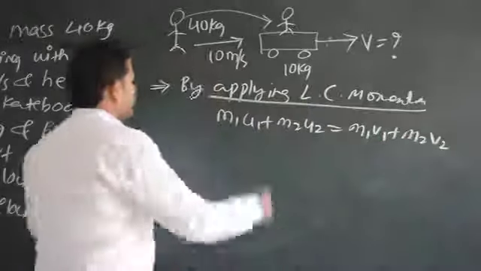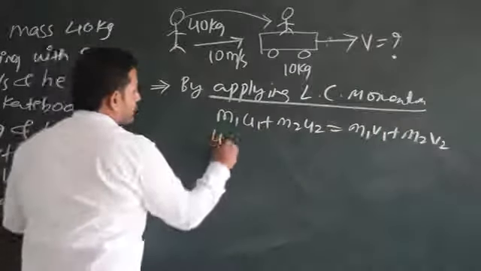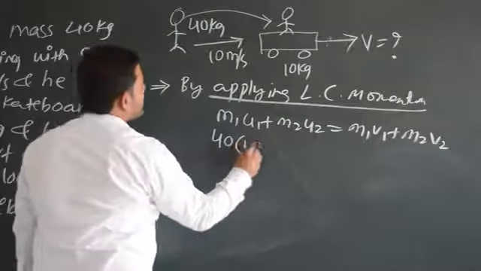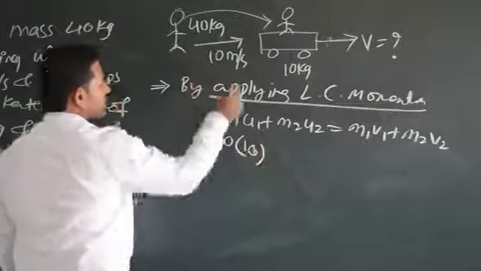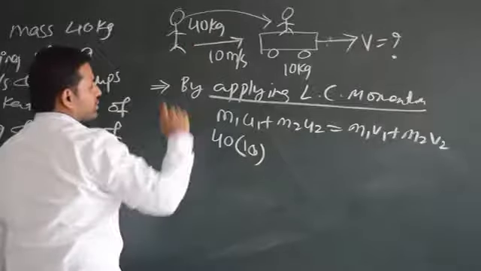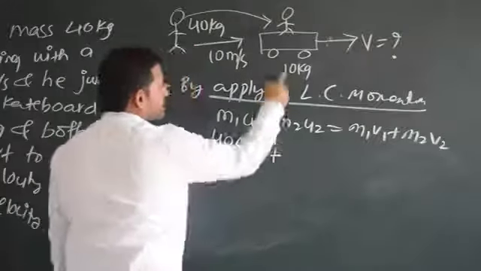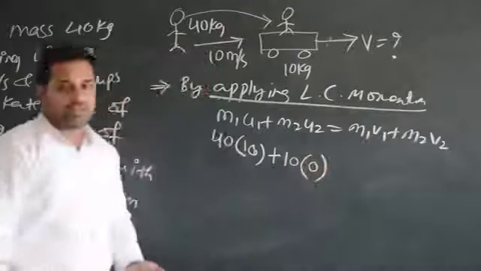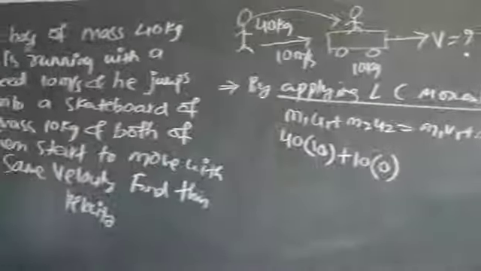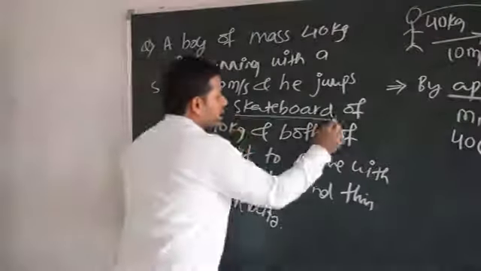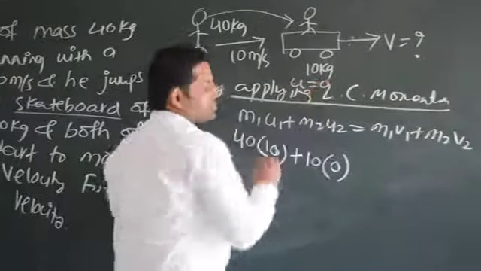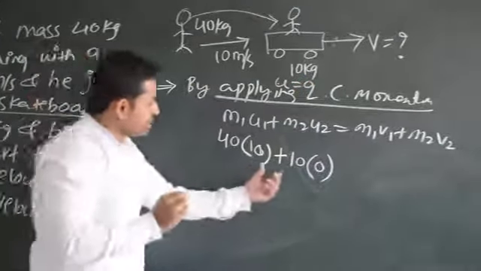Okay, fine. Now let us take the boy here. What is the mass of the boy? 40, into what is the velocity of the boy? That is again 10 meter per second. He is moving with velocity 10 meter per second now. His mass is 40 and velocity is 10. Plus what is the mass of the skateboard? 10 kg. And what is its initial velocity? 0. Is anything mentioned in the problem that the skateboard is moving? No. If the skateboard is not moving, its initial velocity is going to be 0. Are you getting my point? Okay, so 10 into 0.